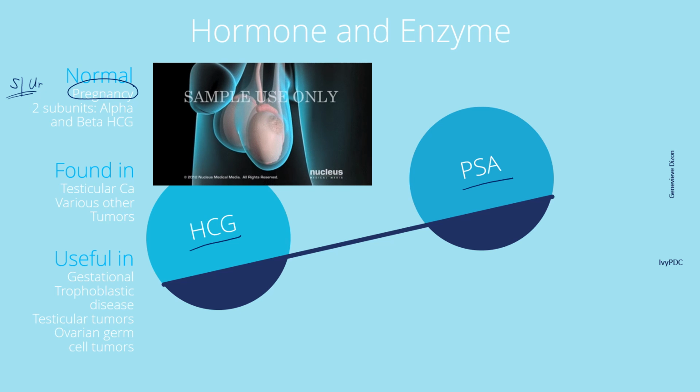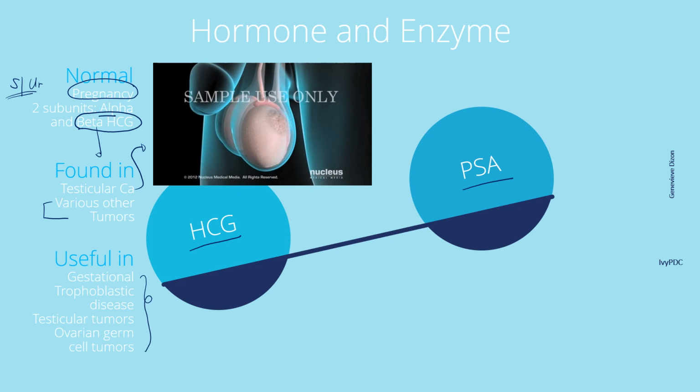It has two subunits, the alpha and the beta HCG. The beta HCG is the one found in testicular cancer and in other tumors. HCG levels may also be useful in the evaluation of gestational trophoblastic disease, testicular tumors, and in ovarian germ cell tumors.